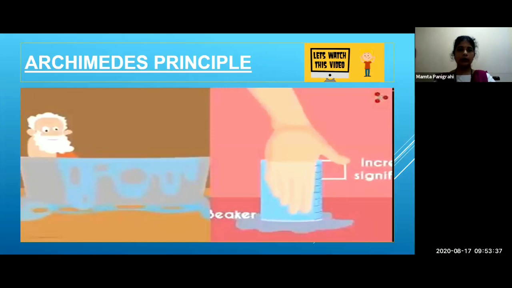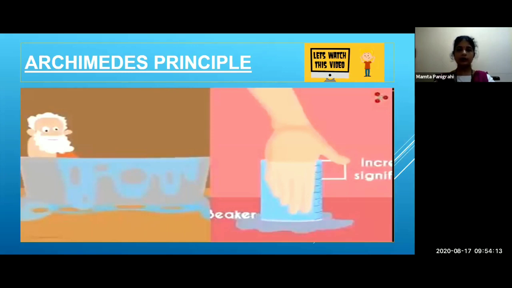Now the ancient scientist Archimedes observed the same thing when he went inside the water. He realized that the level of water went up, and some of the water flowed down.